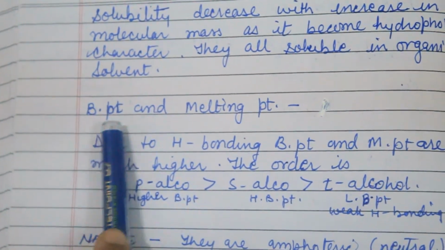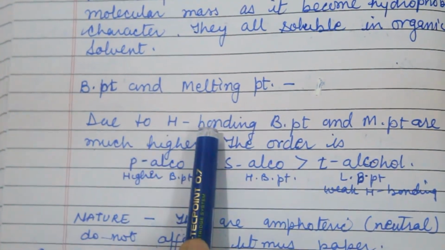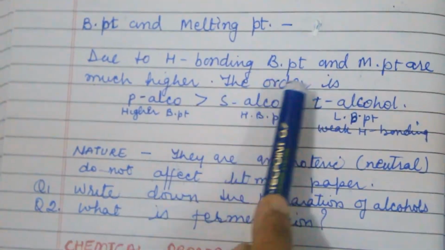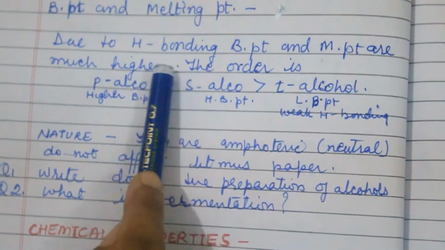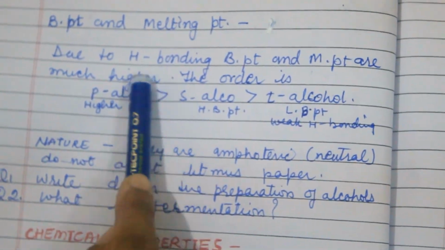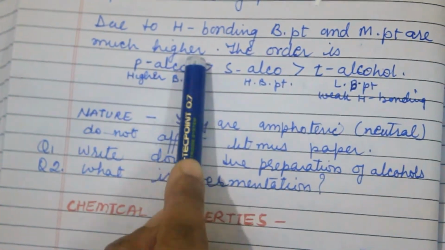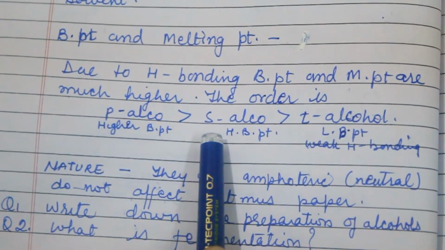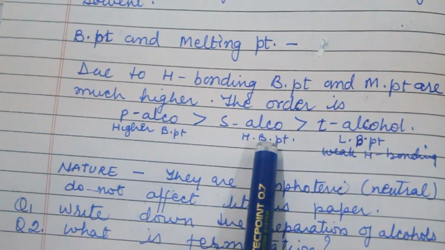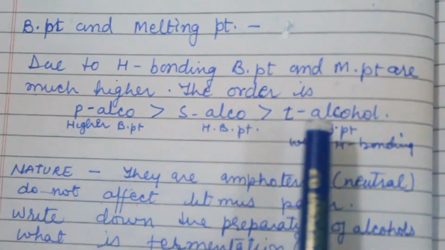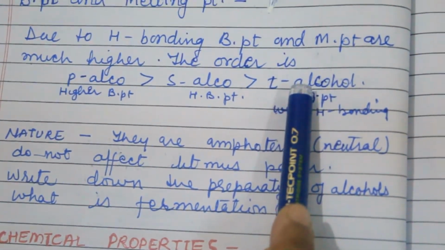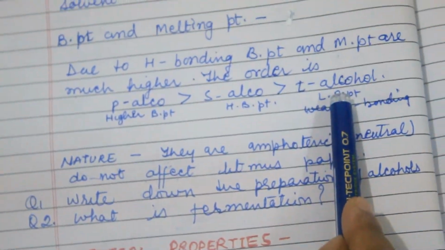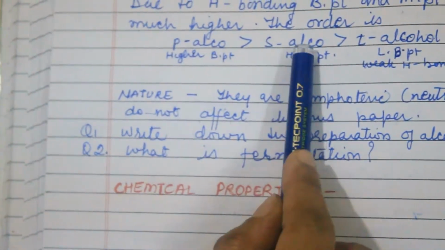Now, boiling point and melting point. Due to H bonding, boiling point and melting point are much higher. The order of boiling point and melting point is this. Primary alcohol has a higher boiling point because of hydrogen bonding. Secondary alcohol also has a higher boiling point because of hydrogen bonding. Tertiary alcohol has weak hydrogen bonding, that is why its boiling point is very low as compared to these two.